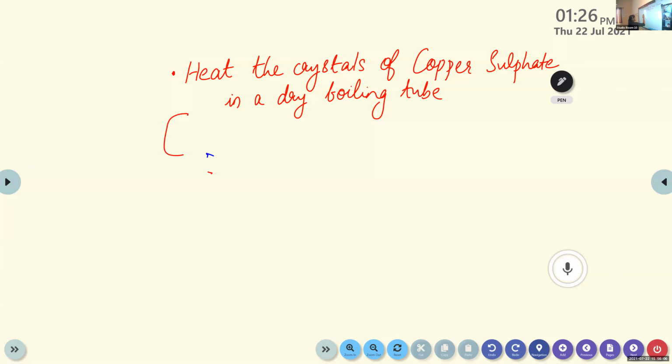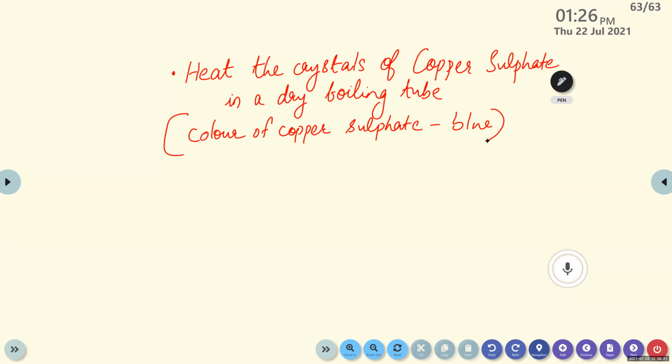And just in a bracket, you can mention the color of copper sulfate, it is blue. Okay, Rohan, then you can read the next step.